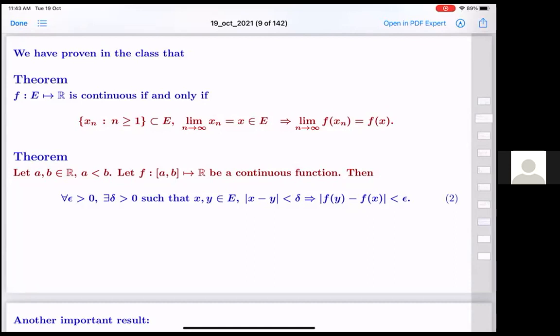The next thing I'm going to say is not really for this course, but for those who want to spend some time trying such things. Try to show the following: if you have a collection of open intervals whose union contains this closed interval [a, b], that means those intervals cover the set [a, b], then there will be finitely many out of those which themselves will cover [a, b].